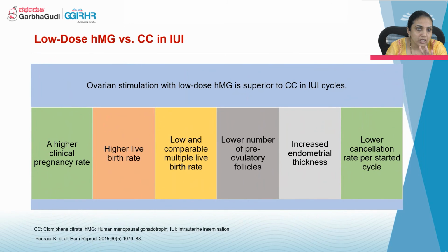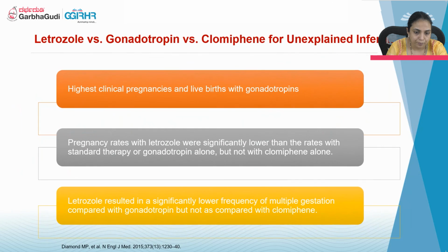Comparing low dose HMG versus CC in IUI. Ovarian stimulation with low dose HMG is superior to clomiphene citrate in IUI cycles because it has a higher clinical pregnancy rate, higher live birth rate, low and comparable multiple live birth rates, lower number of pre-ovulatory follicles, increased endometrial thickness, and lower cancellation rates.